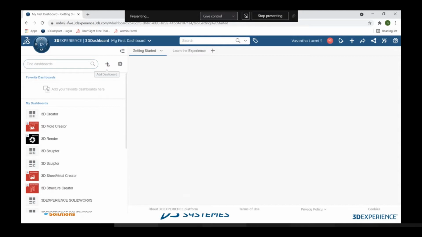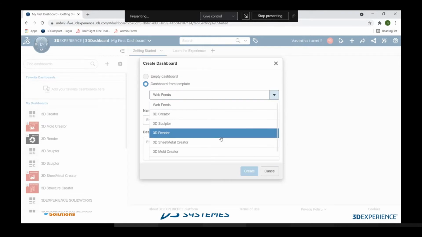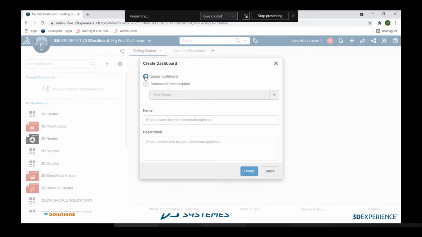When I click on Add Dashboard, it gives you two options: one is an empty dashboard, another is a dashboard from template. In the dashboard from template, you have some existing dashboards, and by making use of those you can create the dashboard, or else you can directly create an empty dashboard by giving it a name. Let me give the name as webinar.